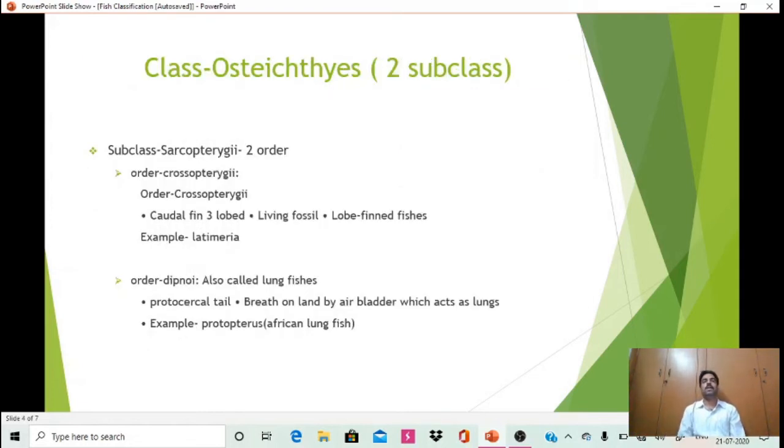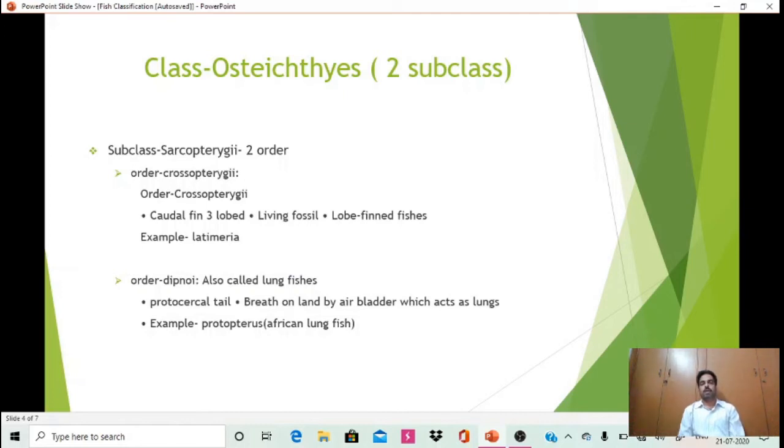The third class of fishes with a single gill opening is Osteichthyes, known as bony fishes due to the presence of a bony endoskeleton. This is also divided into 2 subclasses. The first subclass is Sarcopterygii, with 2 orders.